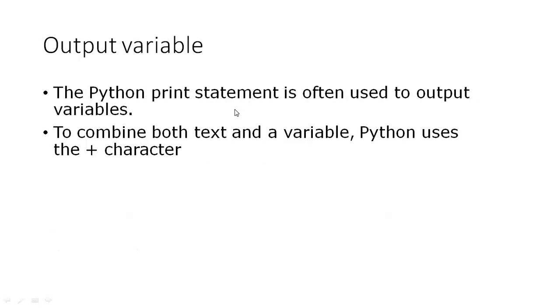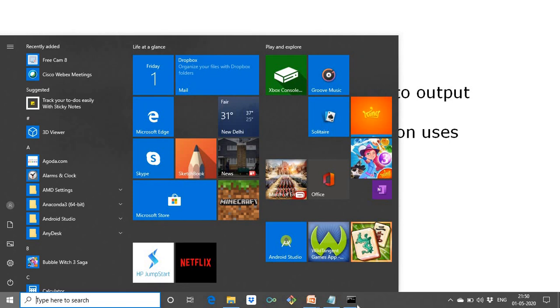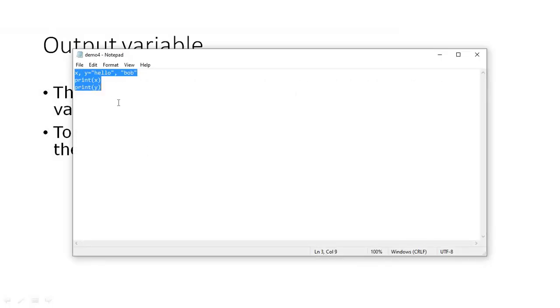Now output variable. So the Python print statement is often used to output a variable, and even Python print statement is used to display some message. So whenever you want to combine that message or text with a variable, Python uses plus character. Like say x equal to Bob, and I'll print hello.